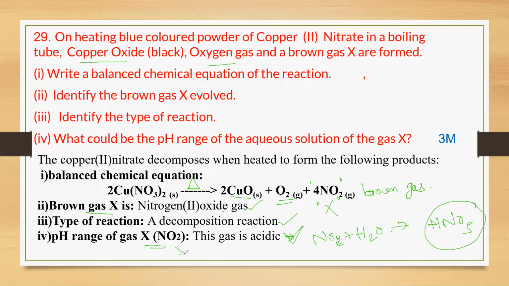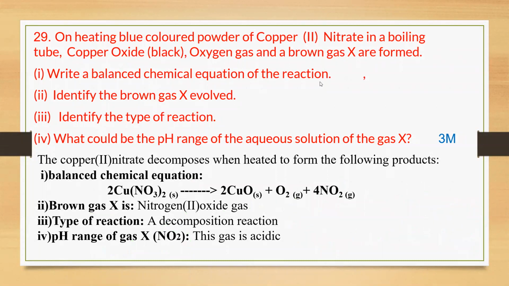One more concept you have under metals and non-metals. I hope you remember, non-metallic oxides are all acidic oxides. Nitrogen is a non-metal, so its oxide is acidic in nature. Metallic oxides are all basic in nature. Remember, this is also an important point. In many ways you are going to get benefit from this. Okay, this is for the 29th question. Let's move on to the next question.